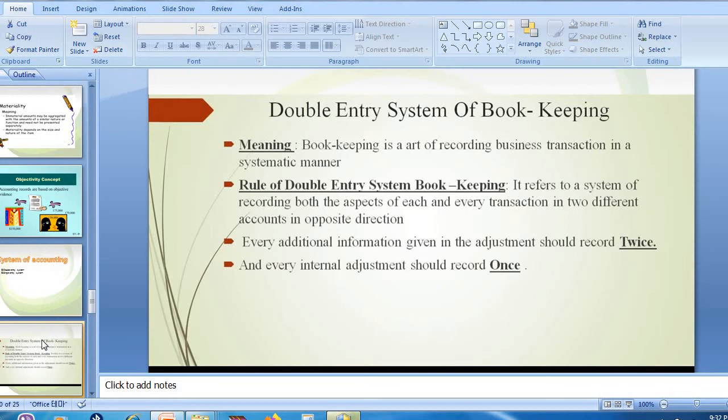Every additional information given in the adjustment, if they are giving any transactions in adjustment, that means some additional information, will be recorded twice. Regarding this we are going to study in detail when we solve practical sums. For now you need to understand only what you mean by double entry system. Double entry system means where twofold effects of a particular transaction will be recorded in the books of account.